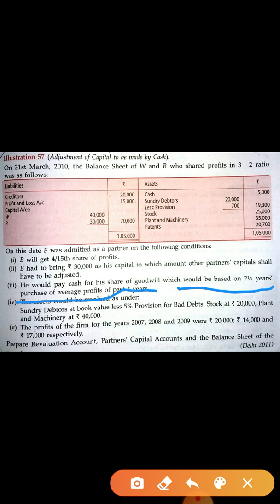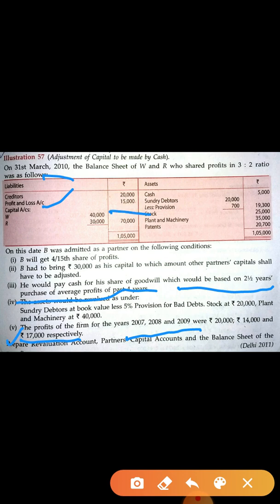Now you have to find out the average profit of past 4 years. So in the point number 5, the profit for 2007, 8, 9, three years profit are given: 20,000, 14,000 and 17,000, and 1 year profit is remaining. So you can see the balance sheet, 2010 year profit is given on the balance sheet, that is 15,000.